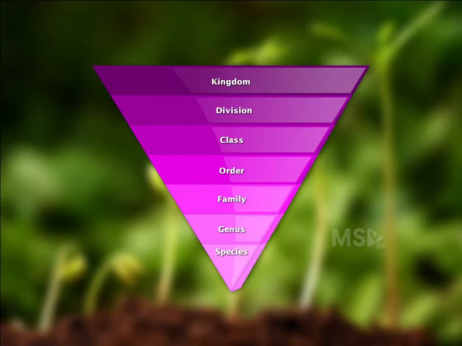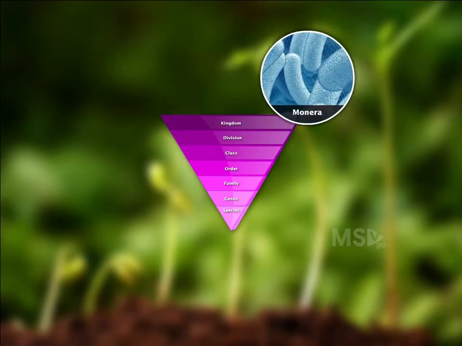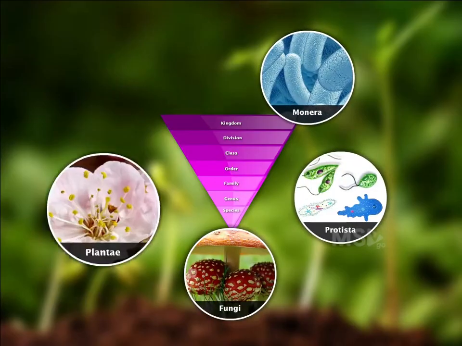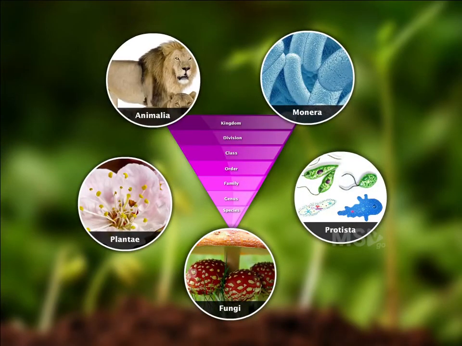And according to Whittaker, the entire living world is constituted in the five kingdoms, namely Monera, Protista, Fungi, Plantae, and Animalia. This concept is known as Whittaker's five-kingdom classification.